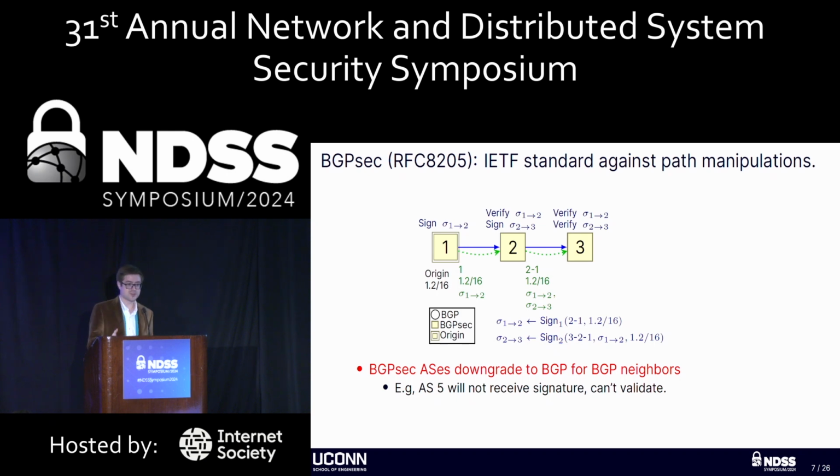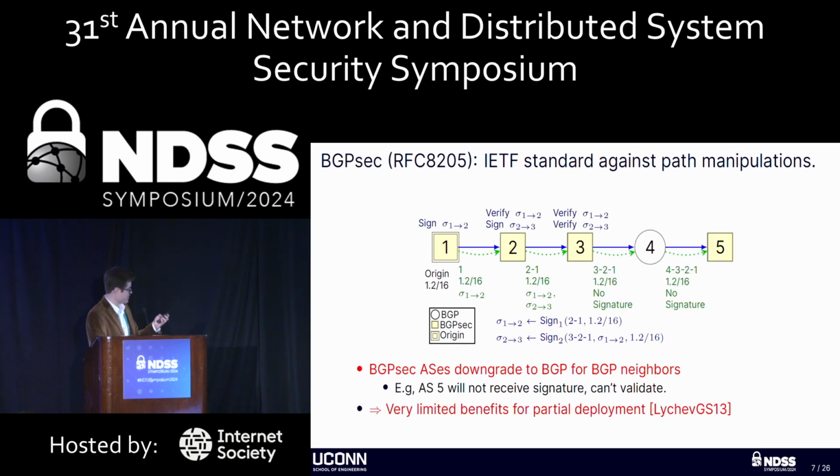But we aren't the first work to look at post-ROV routing attacks, especially path manipulations. The IETF standardized BGPsec in 2017. The way that BGPsec works, in a nutshell, is that instead of using the unauthenticated AS path attribute, ASs use secure path segments, which contain a signature block that authenticates the information in the BGP update, as well as the next AS that it's being sent to.